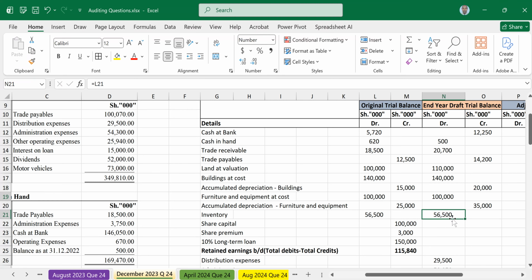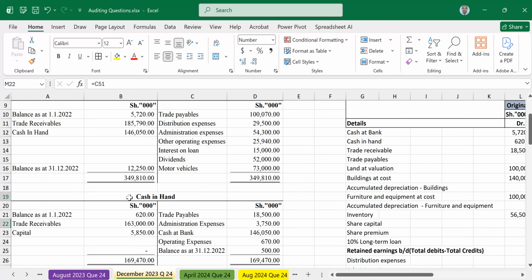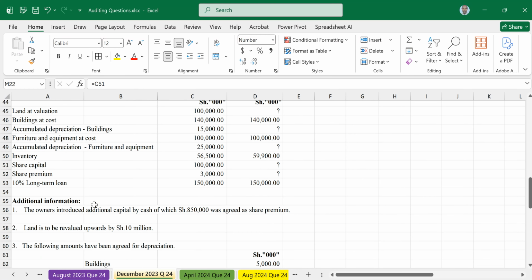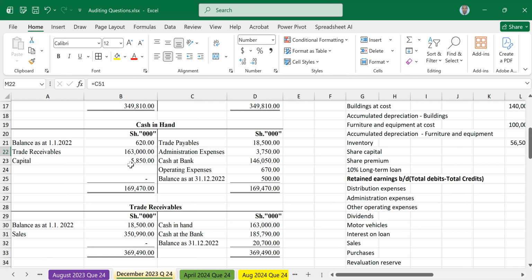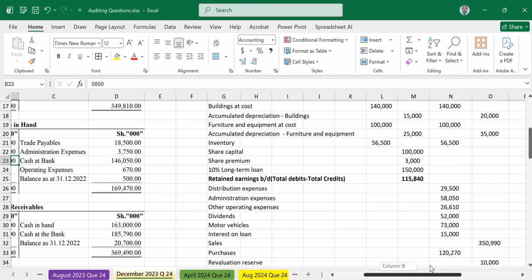Share capital, was share capital affected? Go to your question and look at number 1. The owners introduced additional capital by cash of 5,850, of which 850 was agreed as share premium. So out of 5,850, 850 is share premium. So move this side and share capital is affected.